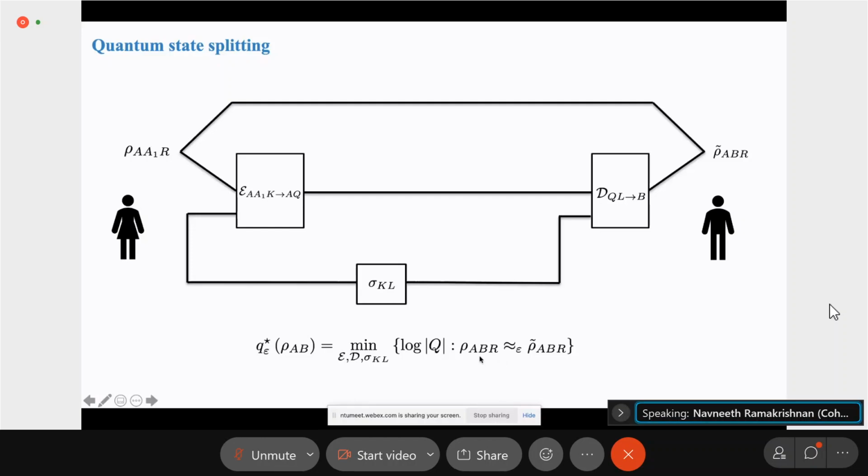We're interested in the cost of communication here, so we would like to minimize the log of the dimension of Q, which was the register that we sent across, over all encoders, decoders, and resource states.